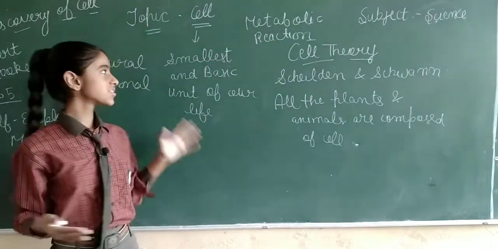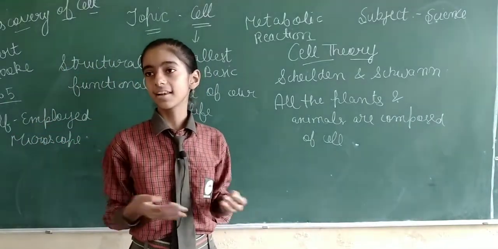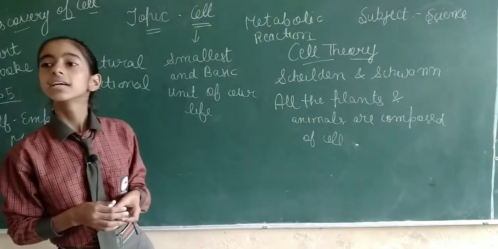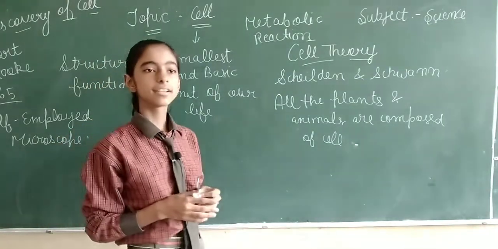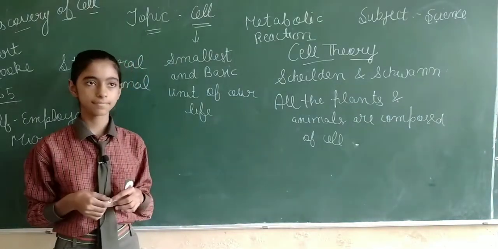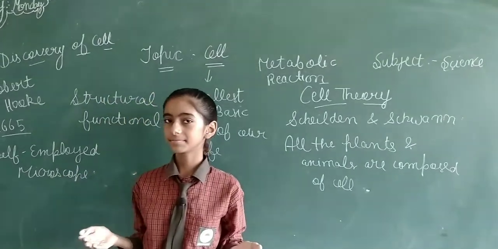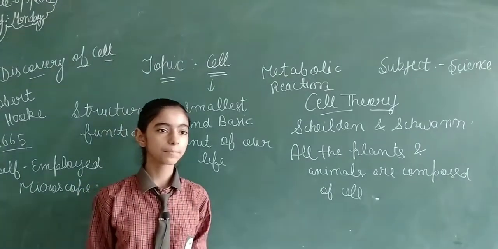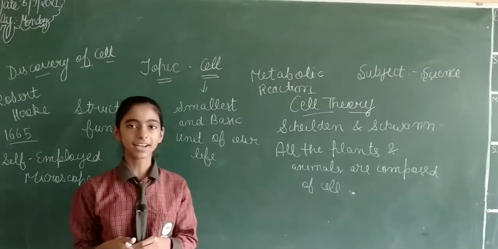Now I will ask you some questions related to this topic. Yes, Kanishka, stand up. Who discovered cell? Robert Hooke. Sit down. Isha, when was cell discovered? In 1660. Sit down. Shivam, what is cell? Cell is the smallest basic structure. Kanishka, stand up. Who discovered cell? Robert Hooke discovered the cell. Yes, stand up. What is cell? Cell is the basic structural and functional unit of our life. Yes, your answer is right.